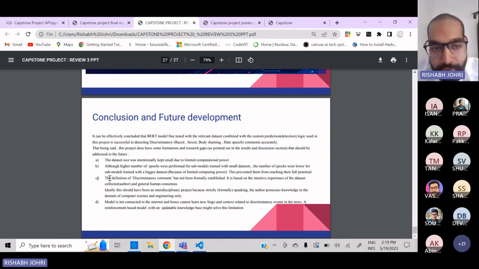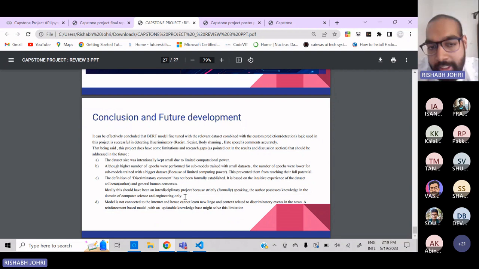Now, here's a theoretical limitation that I kind of already mentioned: the definition of a discriminatory comment has not been formally established, because it relies on the intuitive experience of the data set collector or the author, which is me. So it is based on my intuitive experience, and ideally this project would be better done in an interdisciplinary setting, because obviously, as computer science students, we have limited knowledge of the philosophical implications of terming a comment as discriminatory.